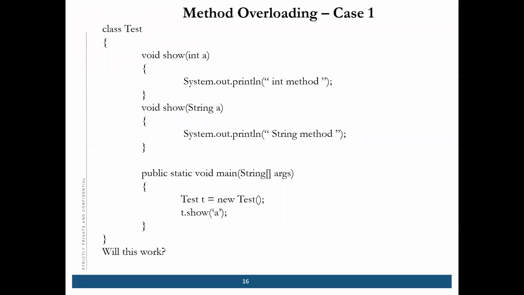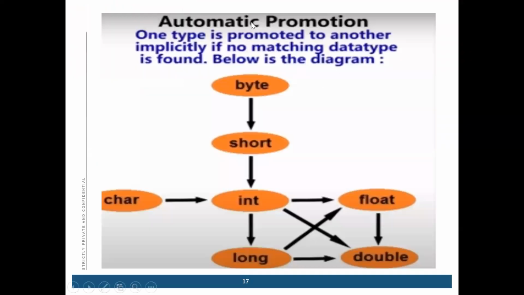So I will show you this automatic promotion. What is this? Character is part of integer, not string, but integer. Now you have to just remember this promotion chart, the automatic promotion. When you are writing integer, and if the type is float, then also it will take.